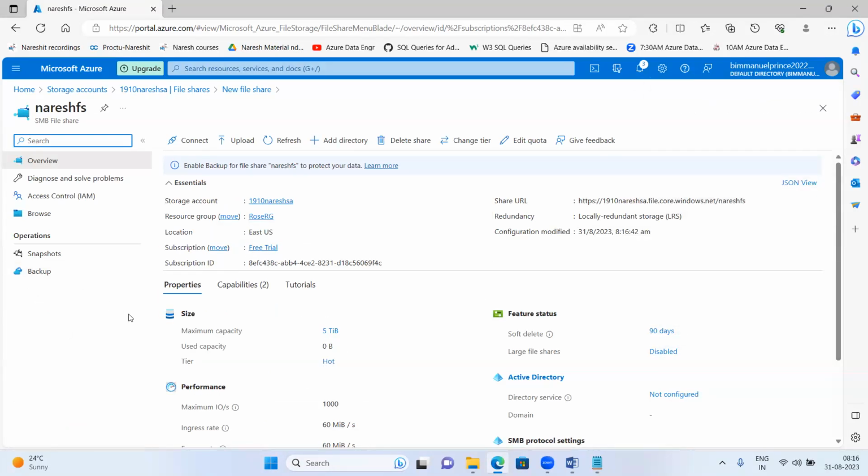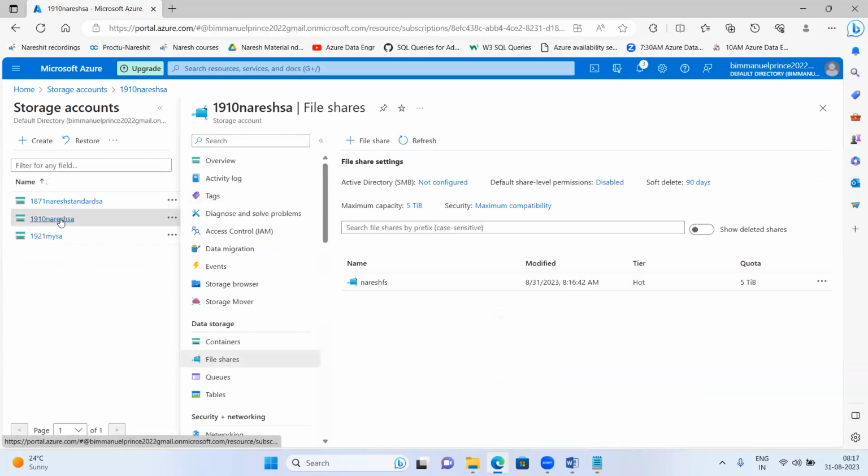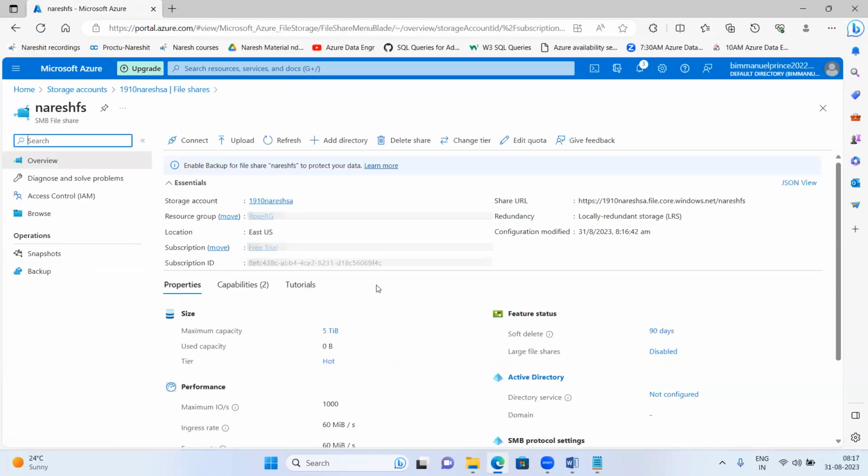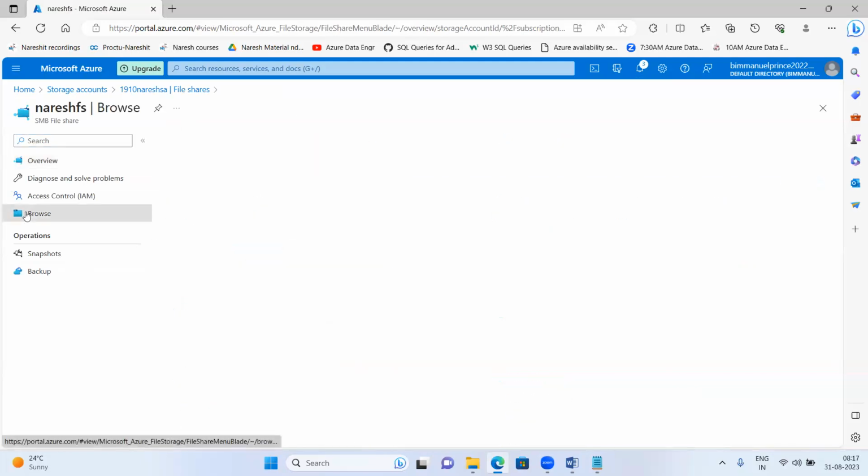Okay, super. Now see, Naresh FS. This is the file share name we have given. Naresh FS has been created and deployed. Now if you want to come to the storage account, this is our storage account 1910. This is the file share we have created. Now go inside this file share, and if you want to upload some file here, click on browse.